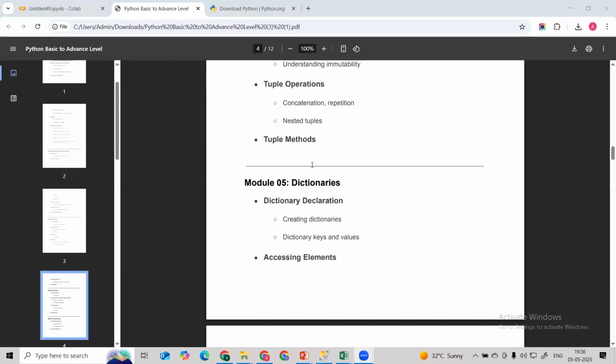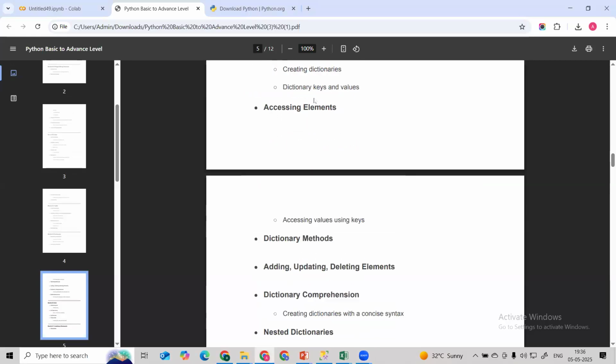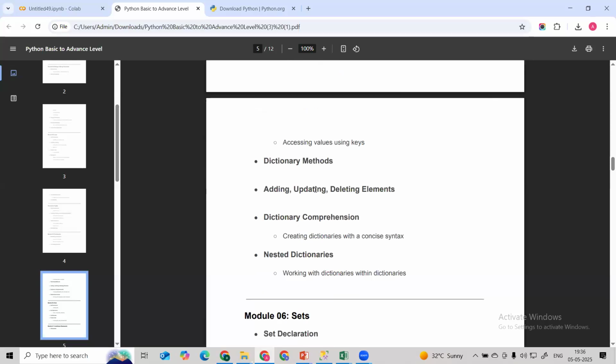Okay, so here, guys, in the next module, the fifth module, we are going to understand the dictionary. What is a dictionary? How do we declare it? How do we create a dictionary? And how do we access it with the help of keys and values? Then we can access the different keys, values, and items of a dictionary using keys. Then we are going to see different dictionary methods: adding, updating, and deleting dictionary elements.